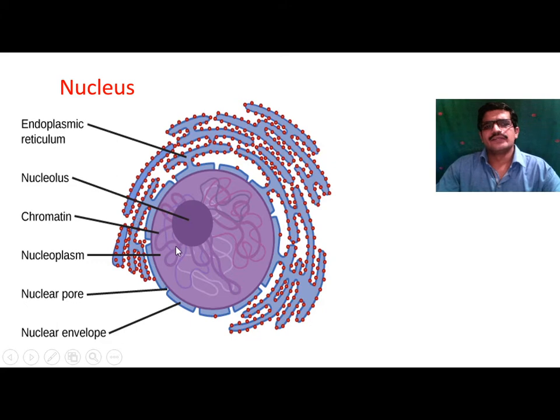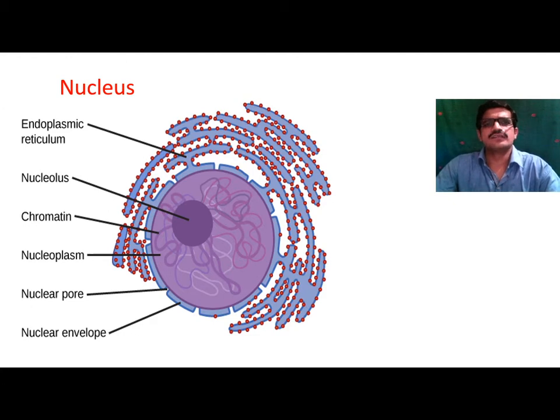So the genetic material which is present inside this nucleus is known as DNA. This genetic material consists of the DNA molecule, that is deoxyribonucleic acid, and this deoxyribonucleic acid consists of genes.